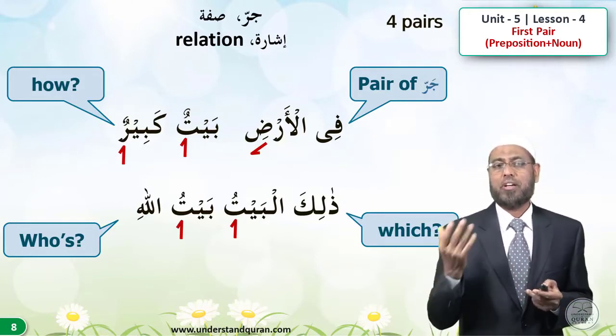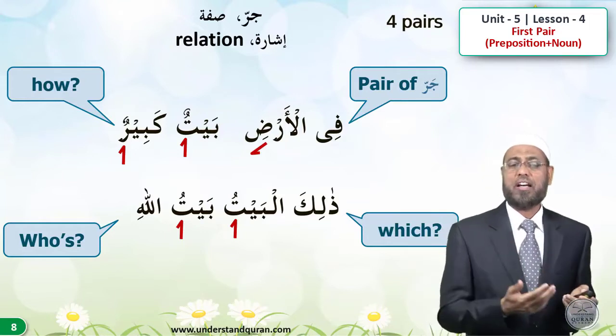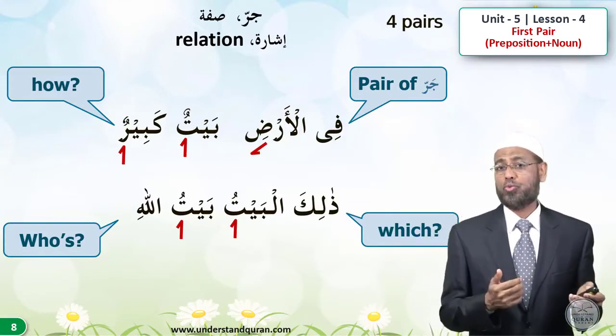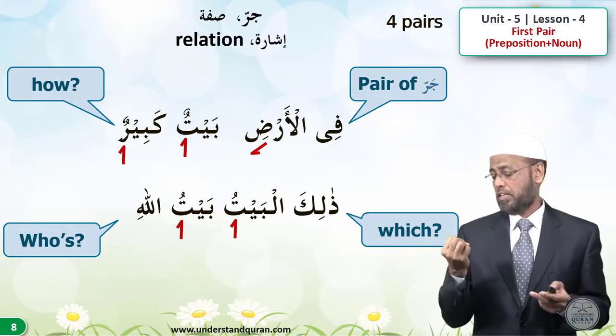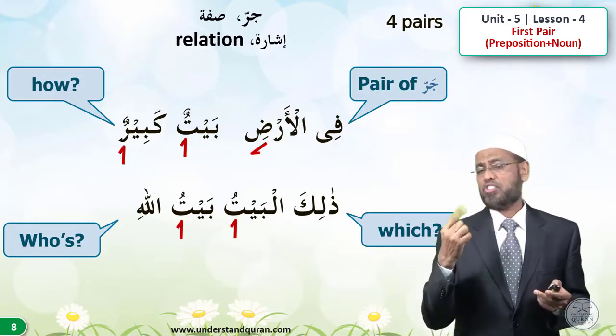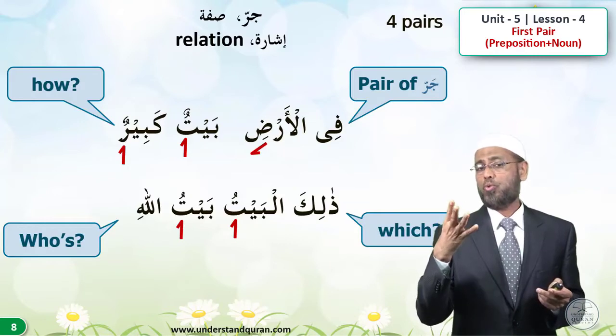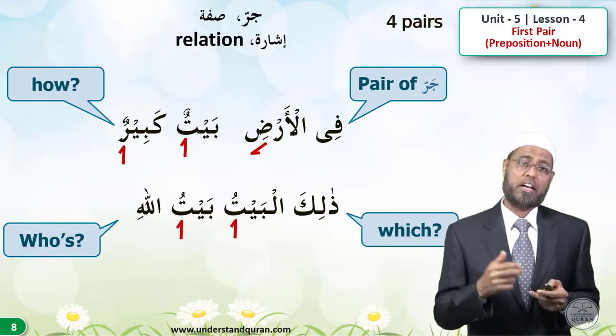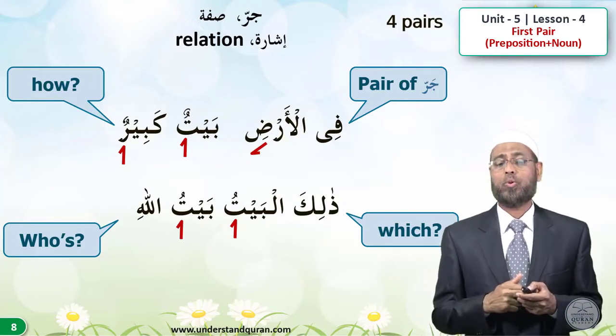So it's pair of jar and sifa, ishara and relation, or how, which and whose. These 3, the next 3 are very important. Jar is simple. So how, which and whose is the one which gives us the idea about the 3 pairs. How, which and whose.